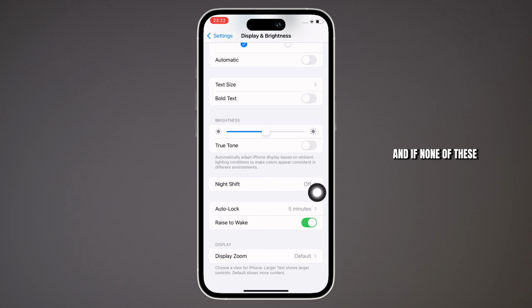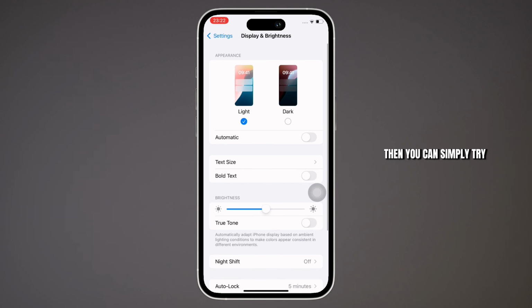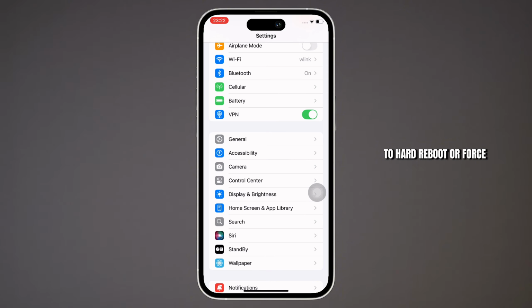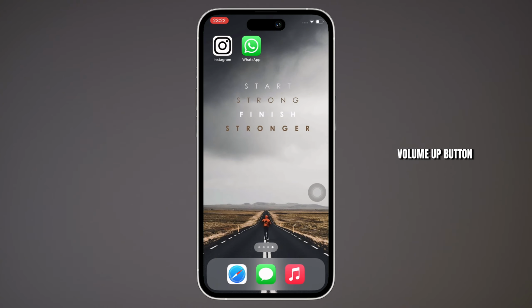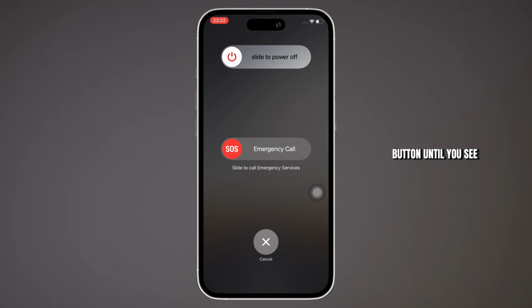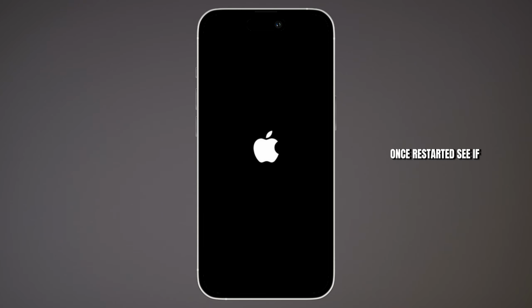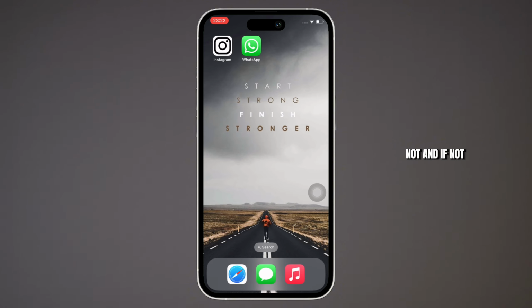And if none of these fixes your issue, then you can simply try to hard reboot or force restart your iPhone. So quickly press the volume up button and then quickly press the volume down button and then hold the power button until you see the Apple logo. Once restarted, see if your issue is fixed or not.